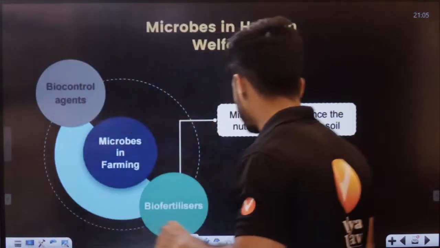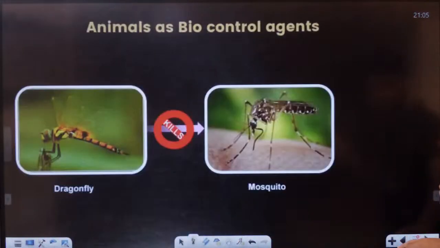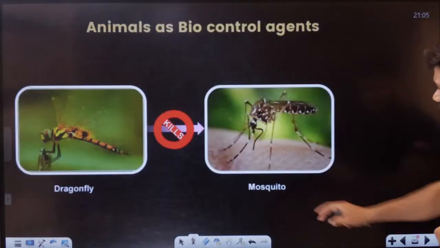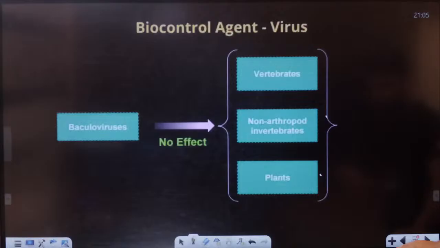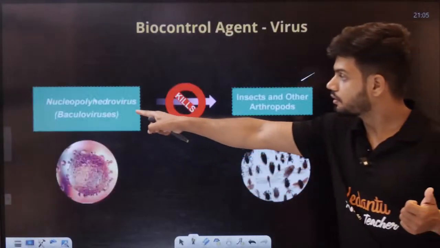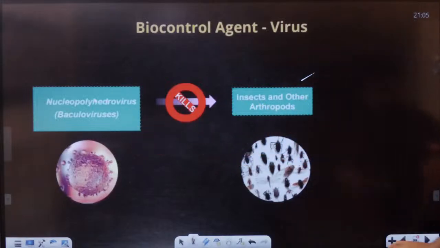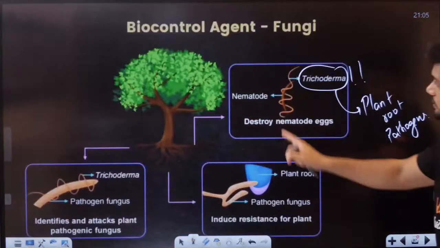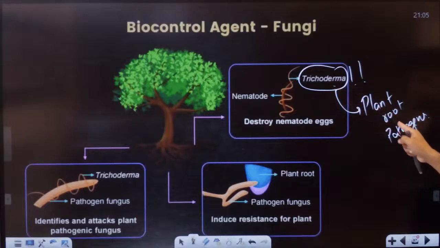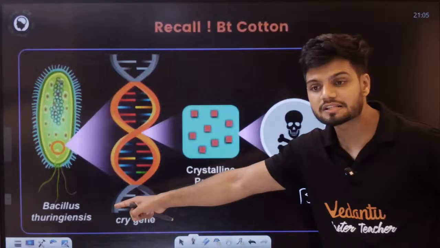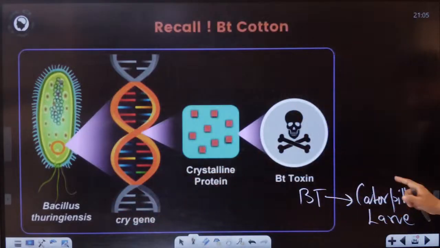Okay, students, using microbes, we have examples. Understand, these examples are given. The ladybird will kill the aphids, the dragonfly will kill the mosquito, but they are not microbes. Remember, nucleopolyhedrovirus is target specific. It will kill arthropods and insects. We have Trichoderma, which will kill plant root pathogens. And we have BT, Bacillus thuringiensis. It will kill caterpillar larvae.